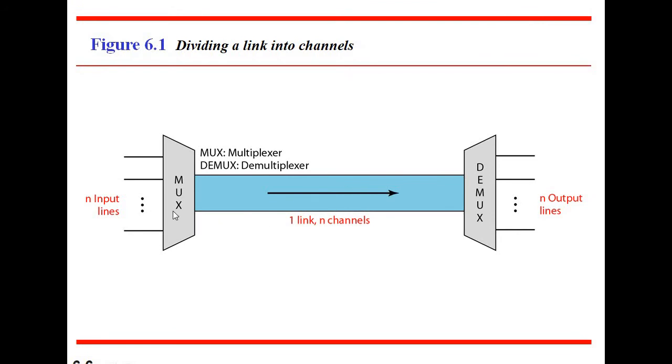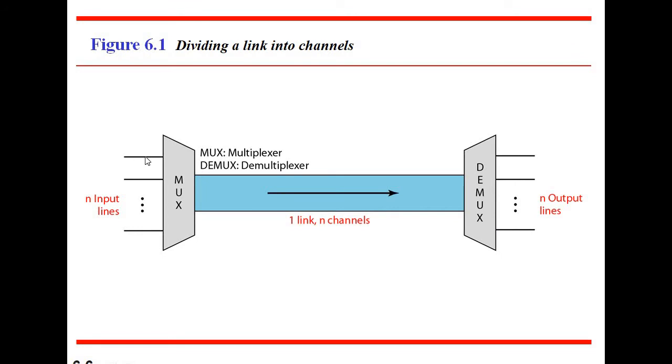So this is the diagrammatic representation of the multiplexer and multiplexing technique. This is the multiplexer. As I have told, it receives n input lines and produces one output line, and the function of the demultiplexer is that it receives one input line and produces n output lines.